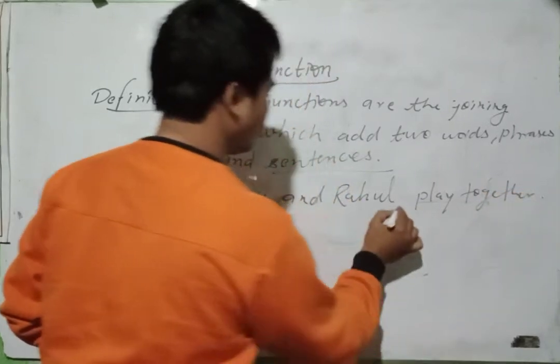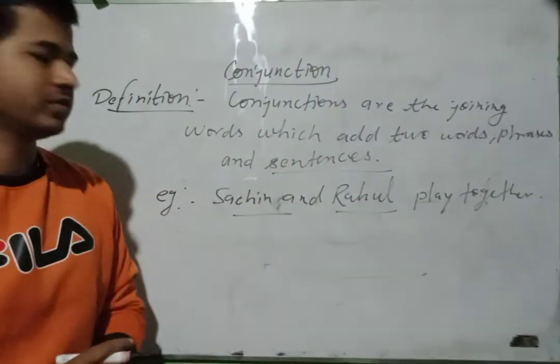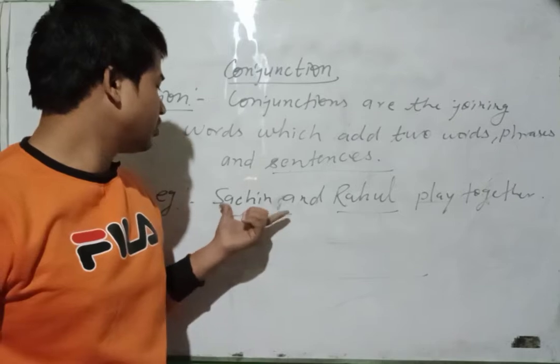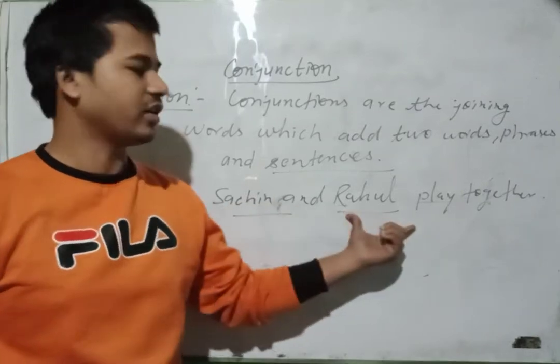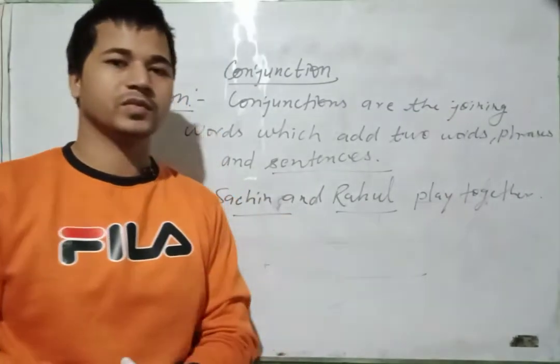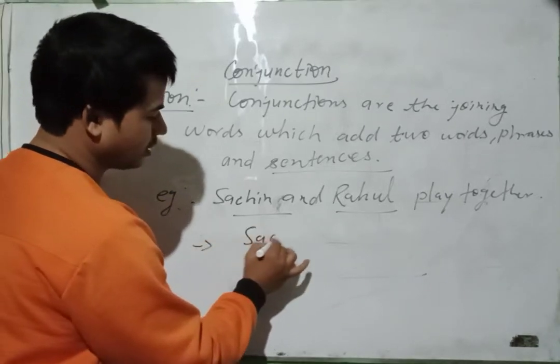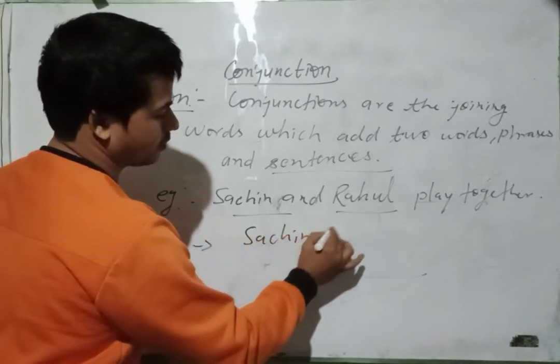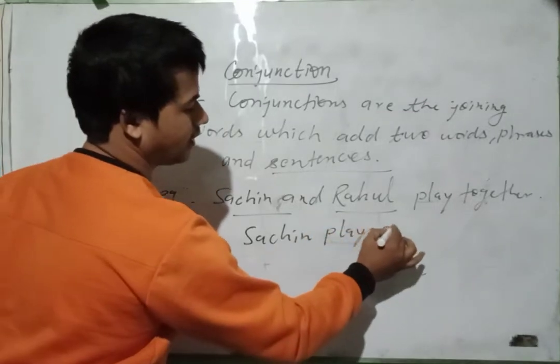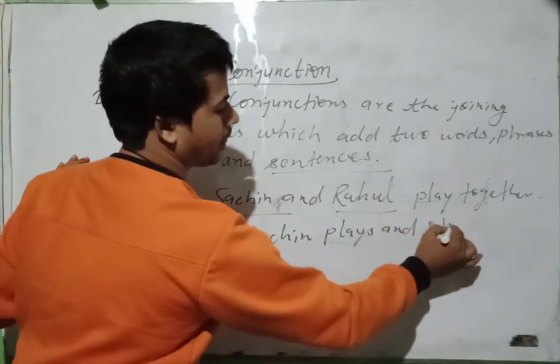Here there are two words. But I am saying that Sachin plays and studies.